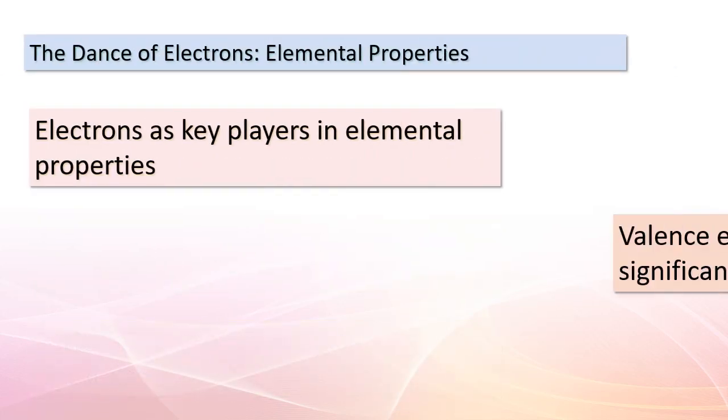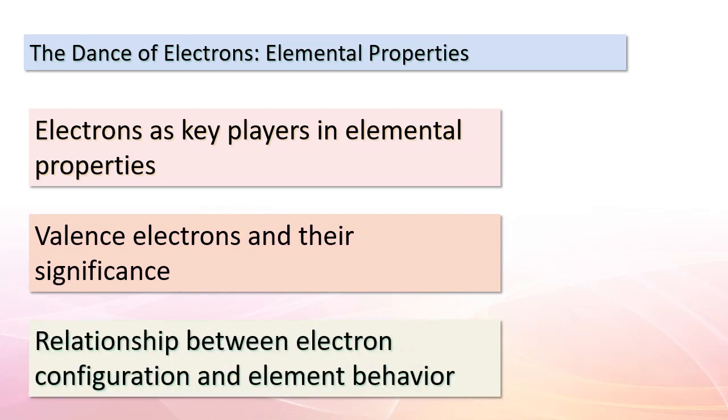Welcome back, eager learners. Today, we're delving into the captivating world of electrons and how they shape the properties of elements. Electrons are like the dancers of the atomic stage. They dictate an element's behavior and characteristics. Particularly important are valence electrons, the ones found in the outermost energy level. These electrons influence an element's reactivity and bonding tendencies.